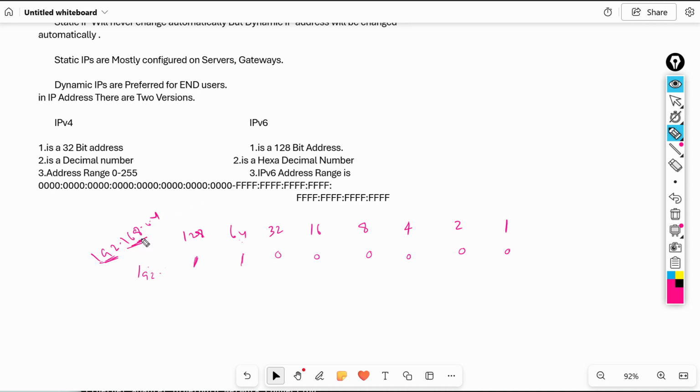Next, the second value is 168. What numbers do we need to add? 128 plus 32 is 160, plus 8. If we add these three, 128, 32, 8, you will get 168. So these three become ones, and the remaining become zeros. Next, 0 means all zeros. Next, 4 means 1, then 0, 0.